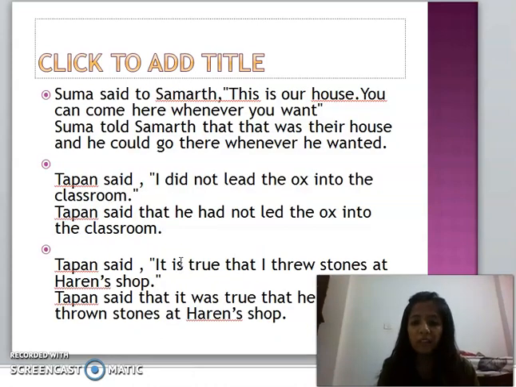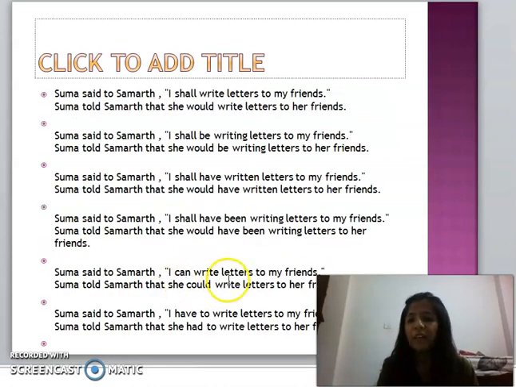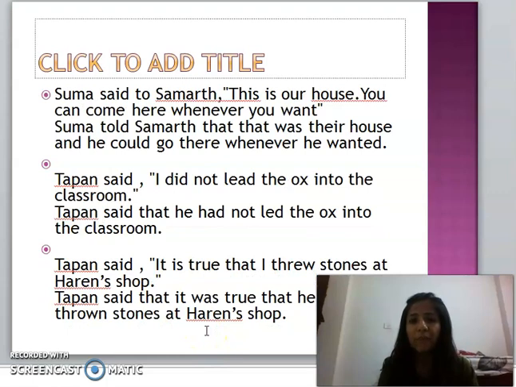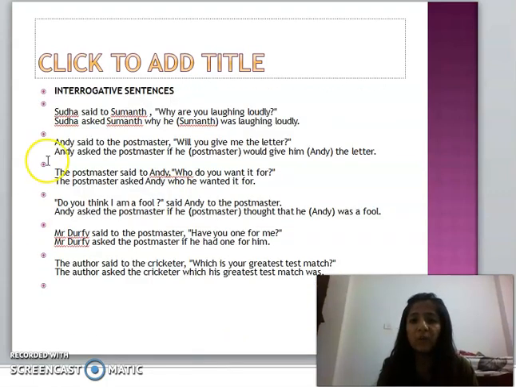Then we can see sentences containing can and could. Here is an example of can: I can write letters to my friend. This changes into told, because there is a to. So Suma told Samarth that she could write letters to her friend. Then there is an example: I have to write letters to my friend, and this changes into I had to. Whether it is must or have to, both change into had to. So you have to keep this in your mind. Then there are again interrogative examples.